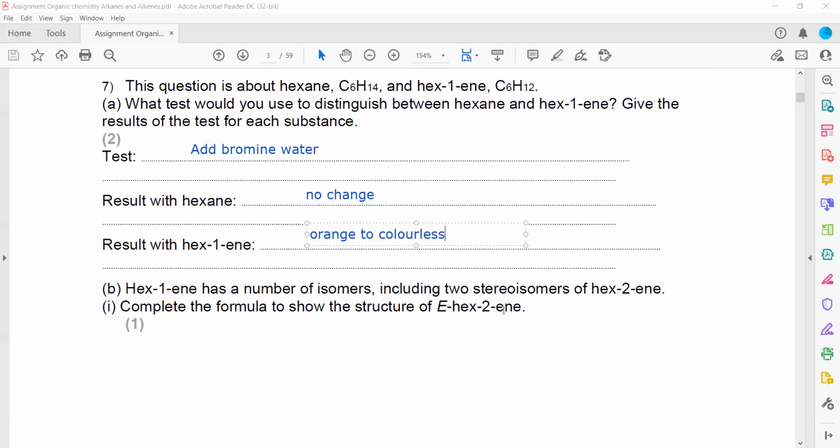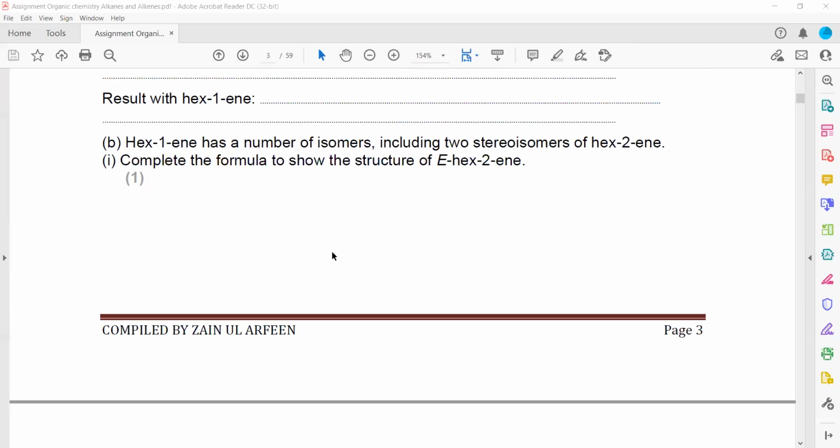We have to include two stereoisomers of hex-2-ene, and we have to draw a complete structure of the E isomer. E means the opposite side, like trans. So it should be hex-2-ene. Hex means 6 carbon atoms, and the 2 means a double bond at the second carbon. So first we draw this, then number the carbons 1, 2, 3, 4, 5, 6.